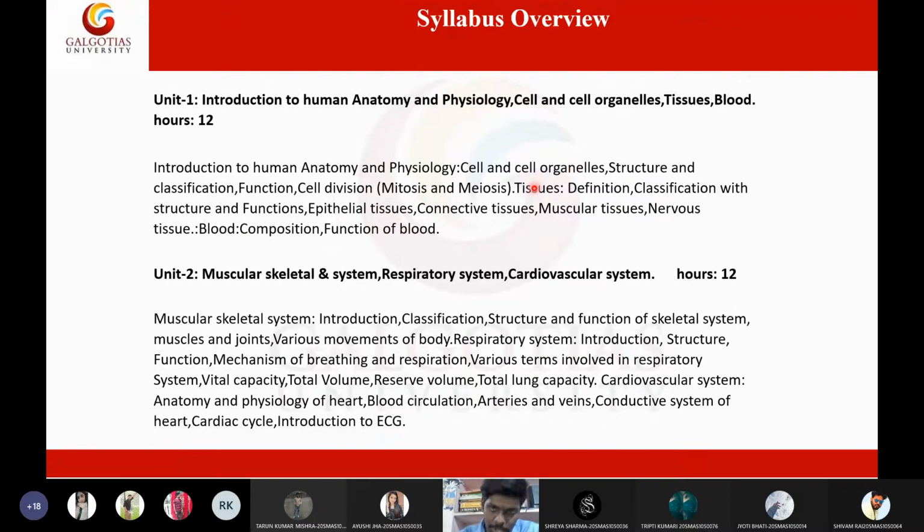So far we discussed the cell and the cell organelles and their functions. Then we discussed tissues, their definition and classification. Then we discussed in detail epithelial tissue. Then in yesterday's class, we even finished the connective tissue. So the next topic which is pending is the muscular tissue and nervous tissue. First, let us do a quick revision of epithelial tissue and connective tissue. Then we can move forward to the muscular tissue.